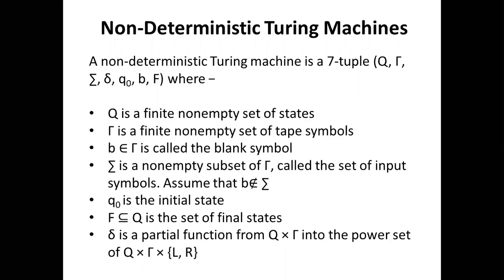Sigma is a non-empty subset of gamma, the set of input symbols, q0 is the initial state, F is the set of final states, and delta is the transition function.